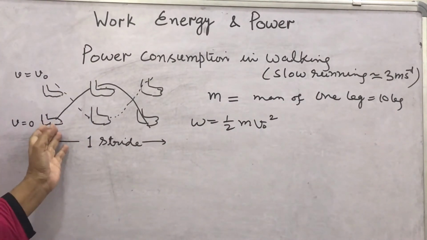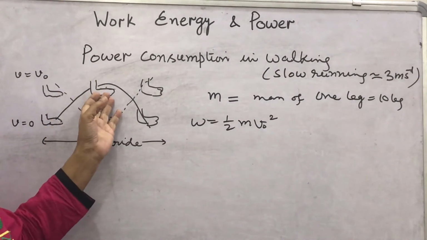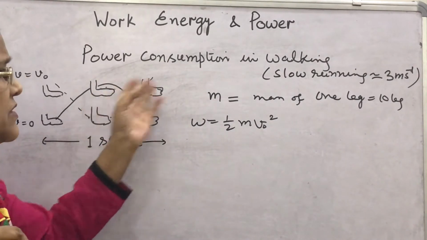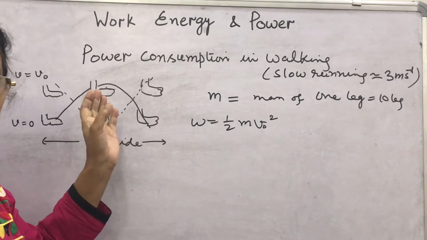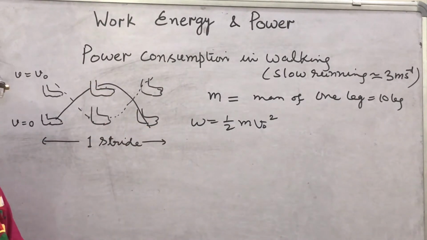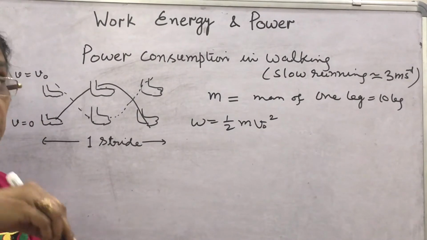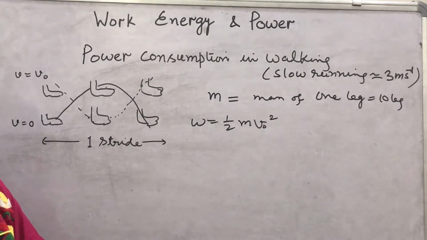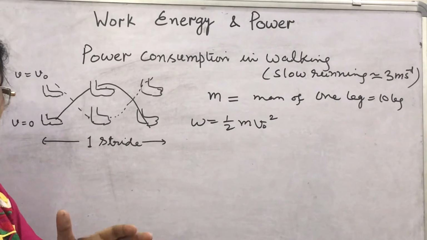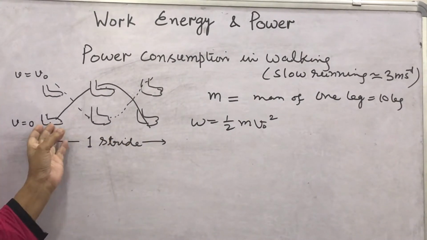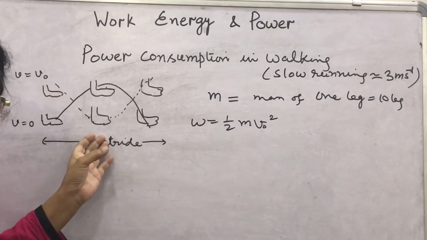When one leg is brought from 0 to the maximum value of velocity, which is the same 3 meter per second, what happens? The complementary set of leg muscles do the same amount of work. Energy is spent by the leg muscles in the same amount, because when one goes up, the other leg comes down.